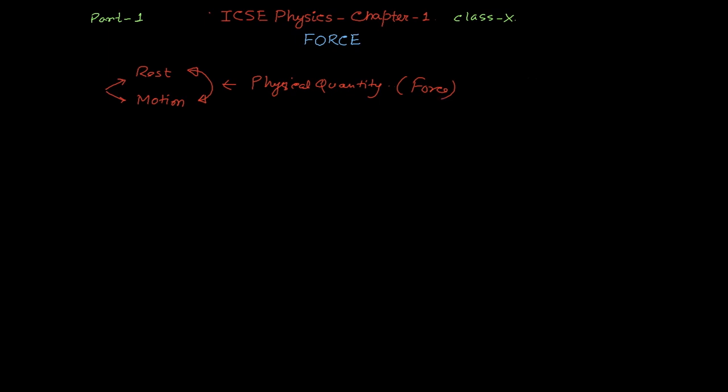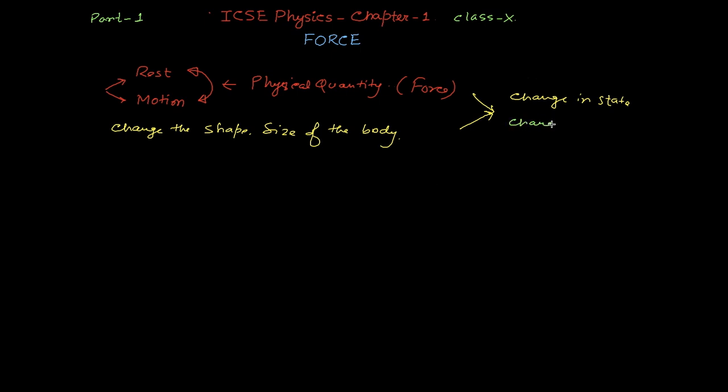Another thing force can do is change the shape or size of the body. By applying force, two things can happen: one is a change in state, and the second is a change in dimension.